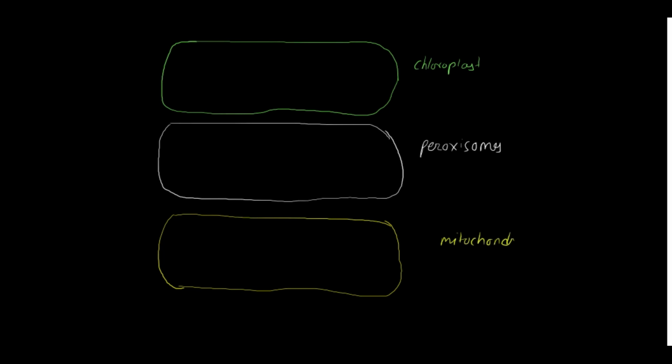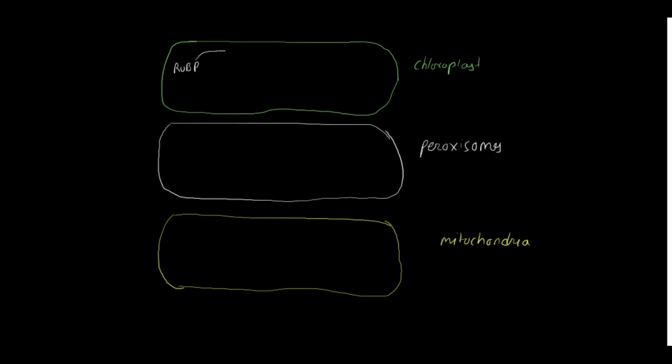So this is the last representation that I'm going to show. It's kind of a revision and a visualization of how it is actually happening. So I'm going to make 3 organelles. The first one, the green color, represents the chloroplast. The middle white one represents the peroxisome. And the last one represents the mitochondria. So we will start with RuBP.